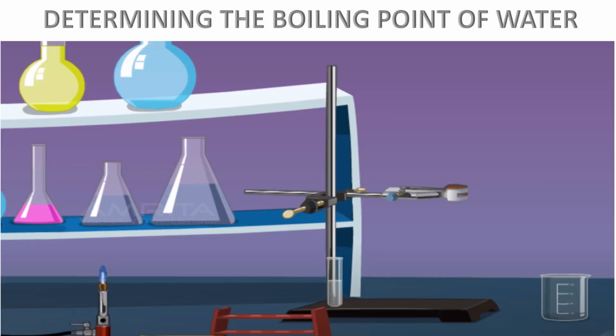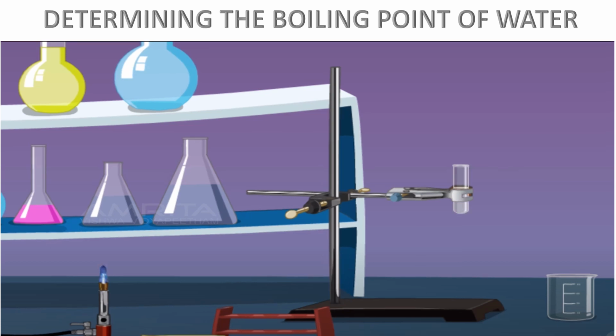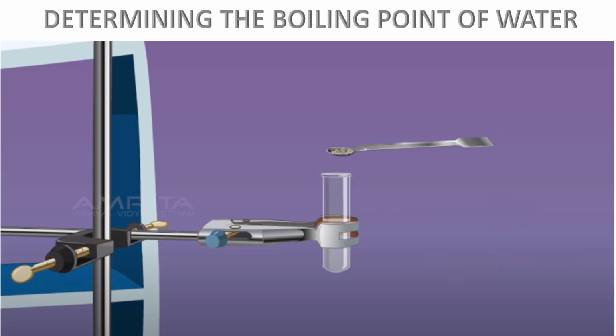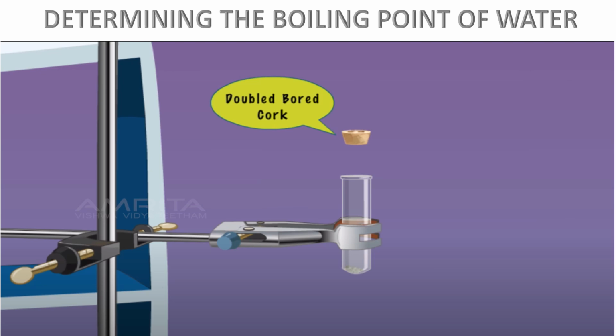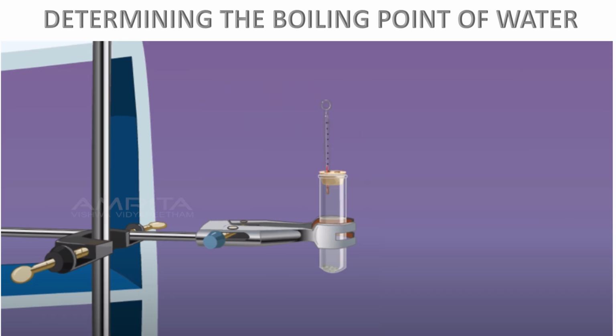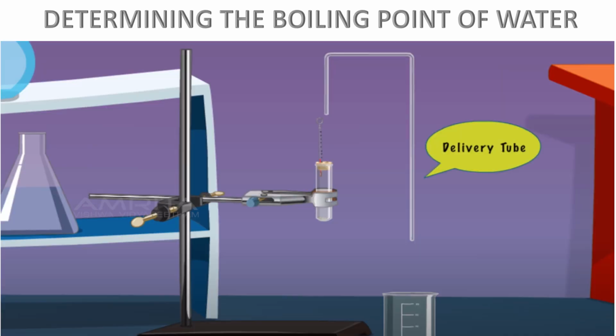Experiment to determine the boiling point of water. Take 25 ml of distilled water in a boiling tube and clamp it to a stand. Take some pumice stones in a spatula and put them in the distilled water to avoid bumping of water while boiling. Close it with a double bore cork. Insert a thermometer in one bore of the cork and make sure the bulb of the thermometer rests 3 to 5 cm above the water in the boiling tube.